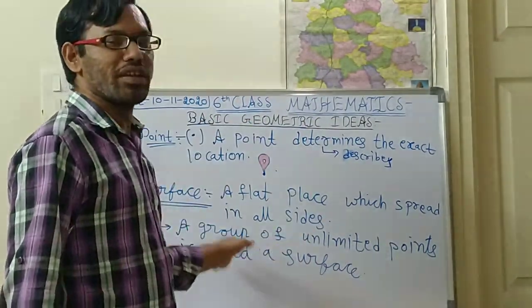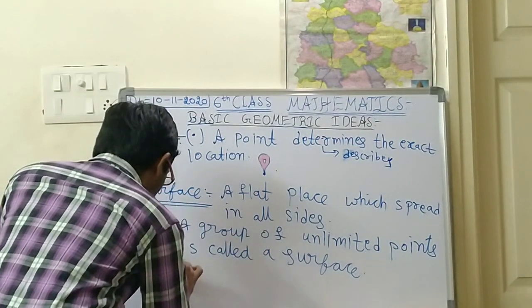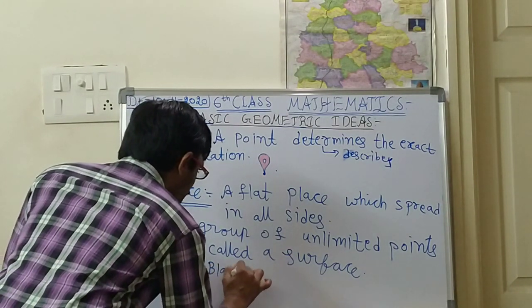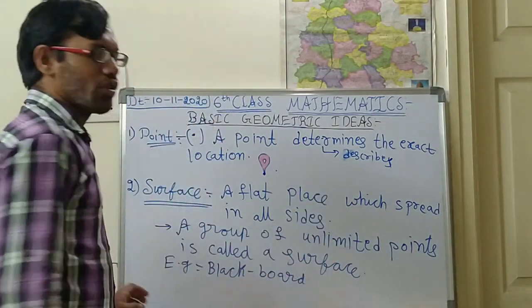So that flat place is called the surface. So this is about flat surface, children. The example is blackboard only. Please note down the example also, blackboard. I think you have understood.